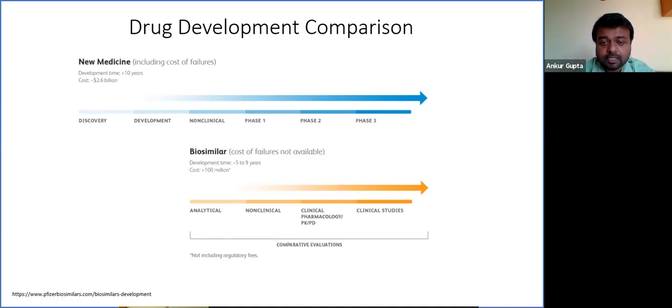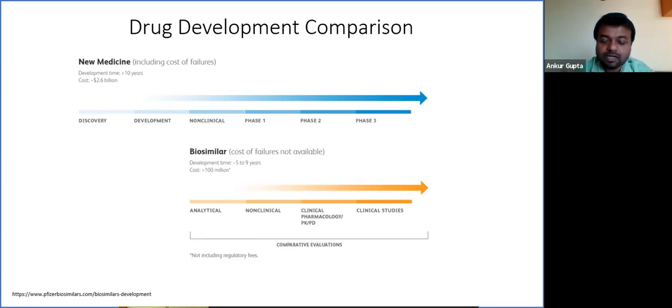In the case of generics, once you establish a process, first of all, you are able to characterize the molecule very easily. The other thing is that you don't see much lot to lot variability. So once you get a molecule, you characterize it and compare it with the innovator product. Once characterization is complete, you directly go for phase 3.